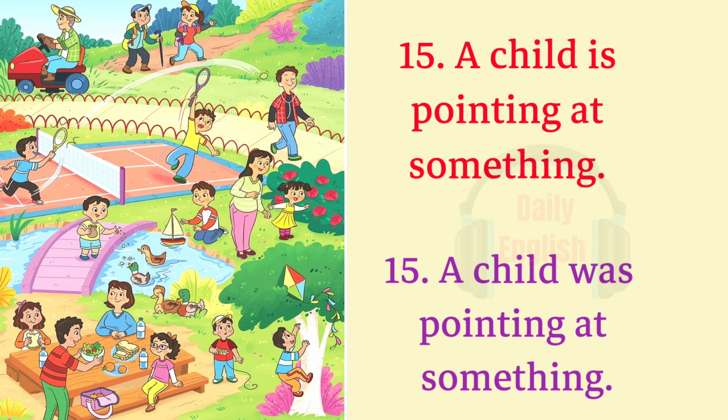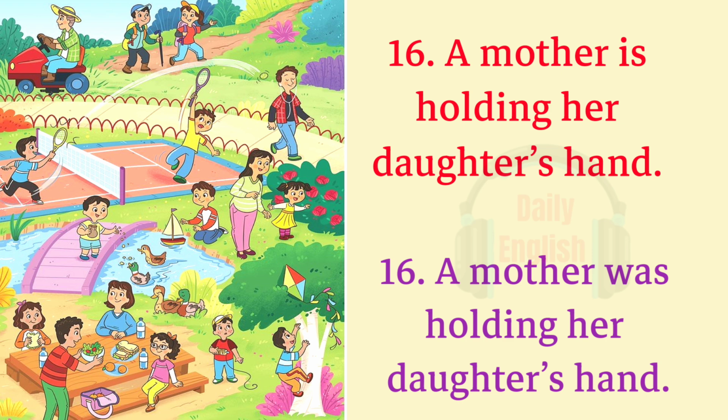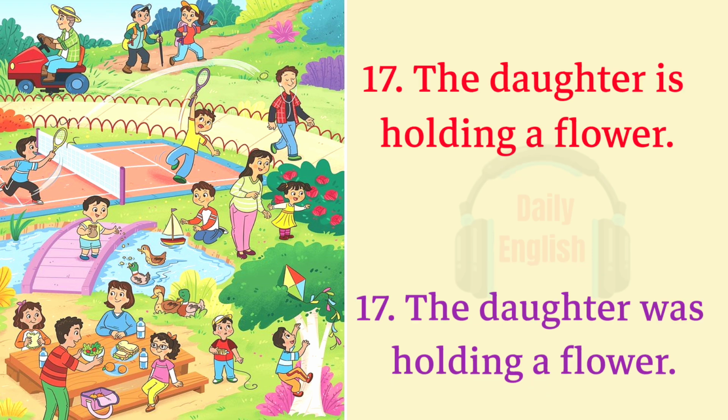15. A child is pointing at something. 15. A child was pointing at something. 16. A mother is holding her daughter's hand. 16. A mother was holding her daughter's hand. 17. The daughter is holding a flower. 17. The daughter was holding a flower.